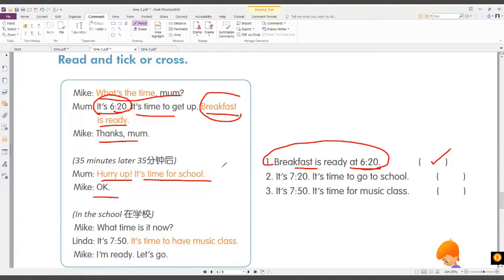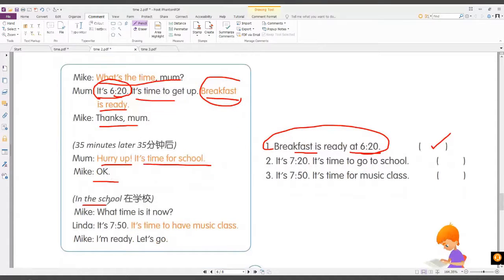In the school, what time is it now? It's 7:50. It's time to have music class. I'm ready. Let's go.